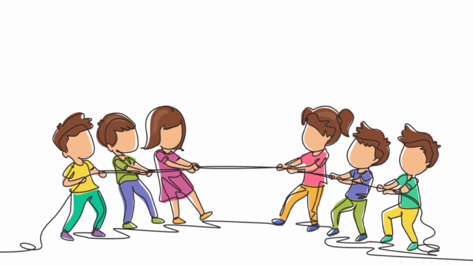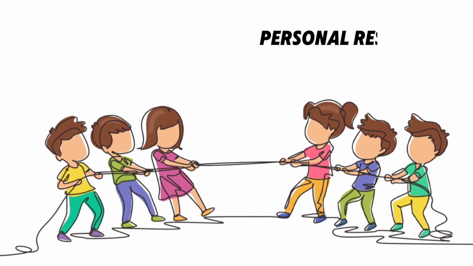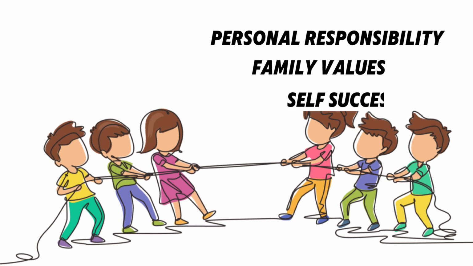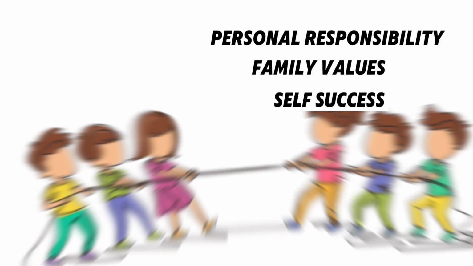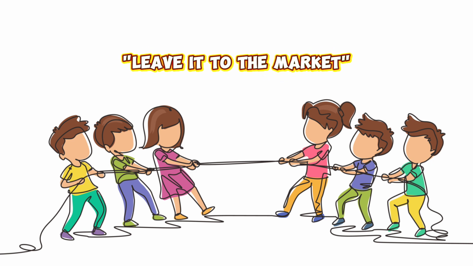Now, the right. If the left wants change, the right wants stability. People here believe in personal responsibility, family values, and letting people succeed on their own. They see the government as something that should get involved only when absolutely necessary. And when it comes to the economy, the right often says, "Leave it to the market." The right is like your grandma who still insists that her old Nokia phone is perfectly fine and doesn't need one of those newfangled touchscreens.